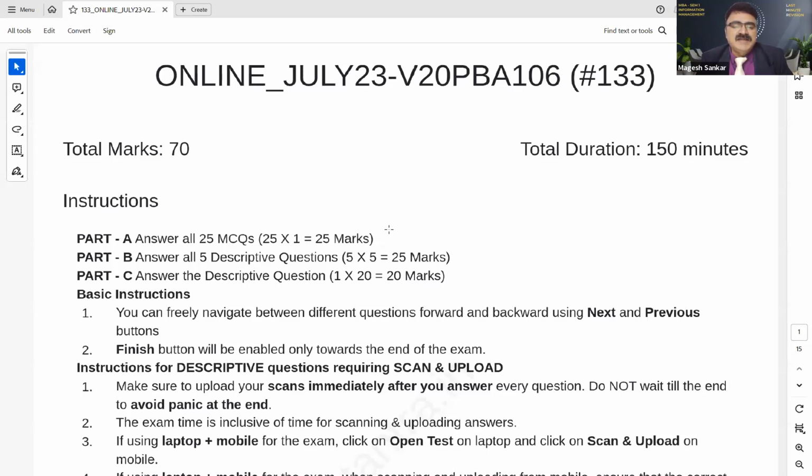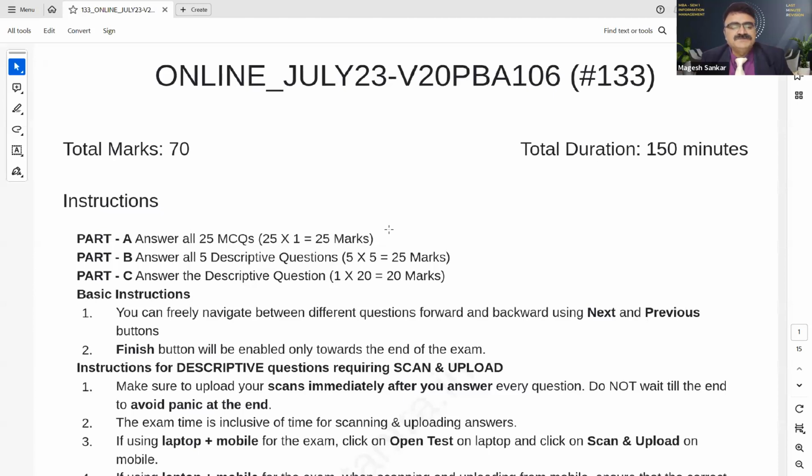So you'll be having either or question. You have to select 1 out of 2 and write that, and the maximum marks is 5 marks. So 5 into 5, 25 marks. So totally you will be having 10 questions: 1A, 1B, 2A, 2B, 3A, 3B, 4A, 4B, and 5A, 5B. You need to select one among the 2 in each. Everything will be very easy for you to attend.